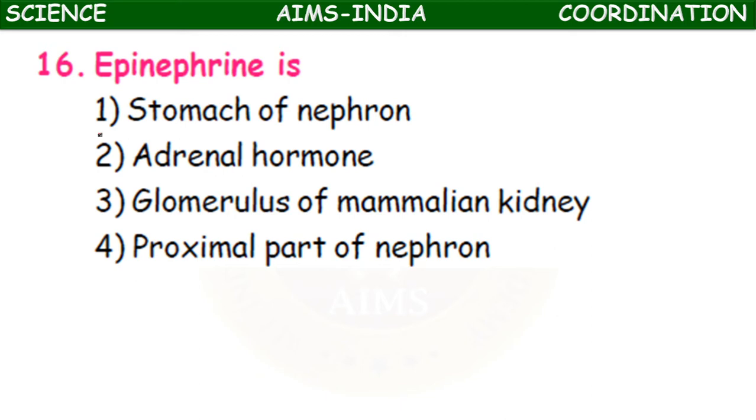Epinephrine is stomach of nephron, adrenal hormone, glomerulus of mammalian kidney, proximal part of nephron. Epinephrine is actually a hormone. Which hormone? Adrenal hormone.